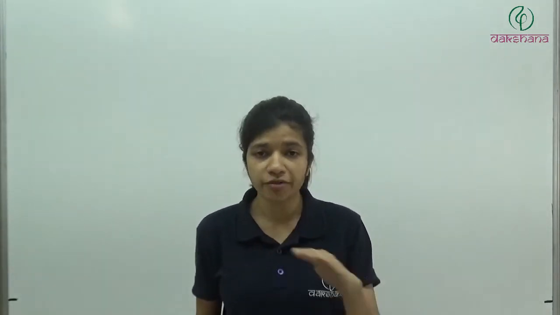So question number 1: if the normal force is doubled, the coefficient of friction is half, doubled, tripled, not changed. So what will be the answer? Simple thing, the coefficient of friction mu doesn't depend on normal. Friction depends on normal force. The maximum value of static friction is mu N, but the coefficient of friction depends only on the material. The surface is made of which material, it depends on that.